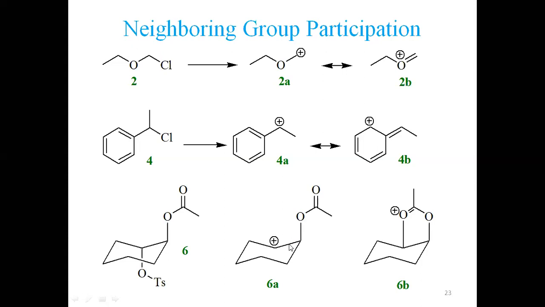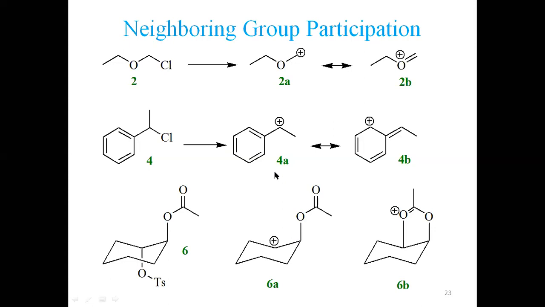So this is commonly called neighboring group participation. This is also called anchimeric assistance. Within the molecule, there is a group present which is stabilizing the positive charge. This is what we call a neighboring group. This group, oxygen, is in the neighborhood of this positive charge. So this is stabilizing this.